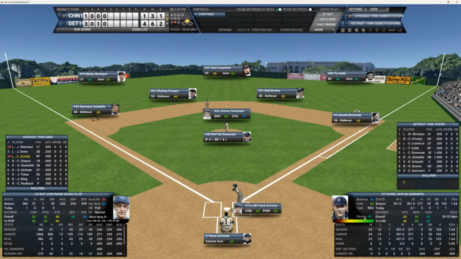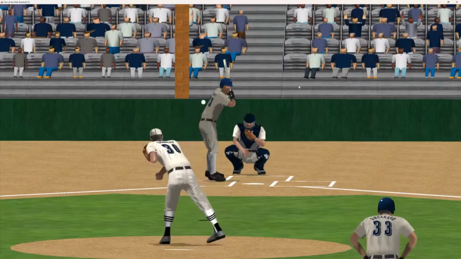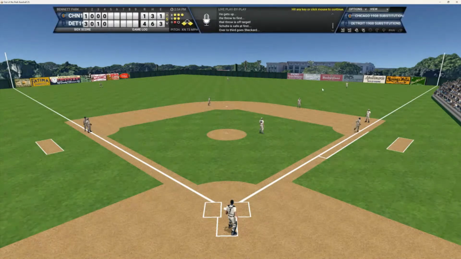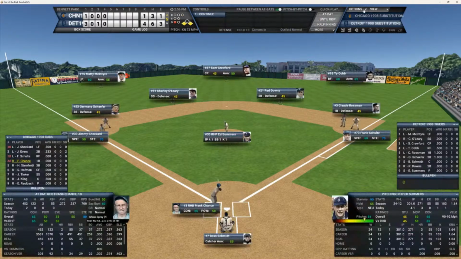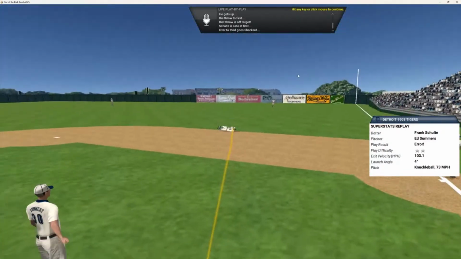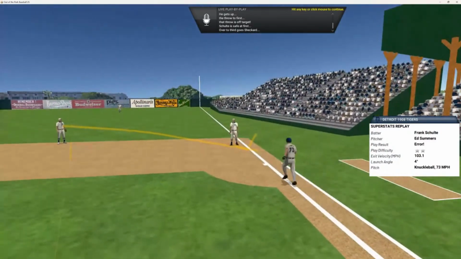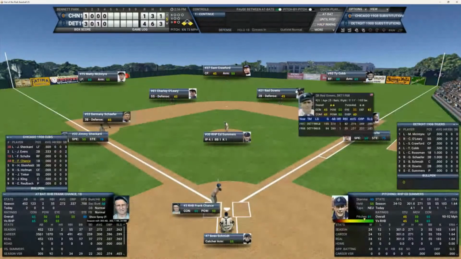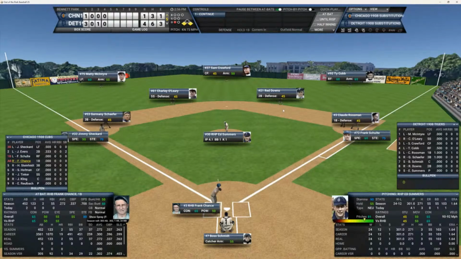Frank Schultz was the man in 1907. Can he be the man here in 1908? Schultz is 0 for 1 today. And here's the full count to him. That ball is hit down to second. Nice dive and stop down there for out number... Oh, he was safe. Let's take a look at that again. I thought he made a nice play, Frank Schultz. He makes the play in the field, but the throw to the bag pulls him off of first. So Ed Reulbach is charged with an error.